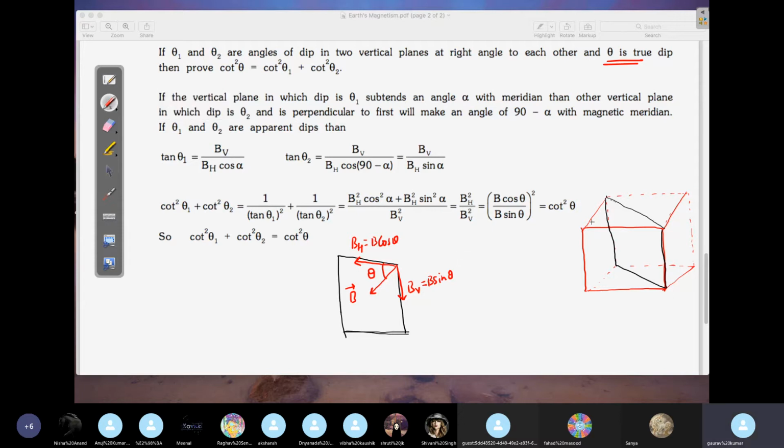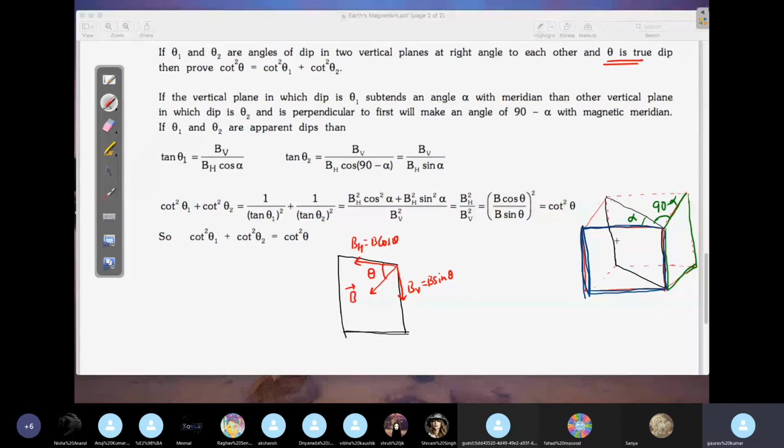Now we are taking two more planes here. One plane here, and then one plane here. Let's say this angle is your alpha. So obviously this will become 90 minus alpha. As simple as this. Right? This is what we'll get.